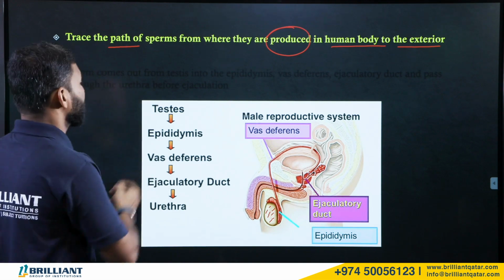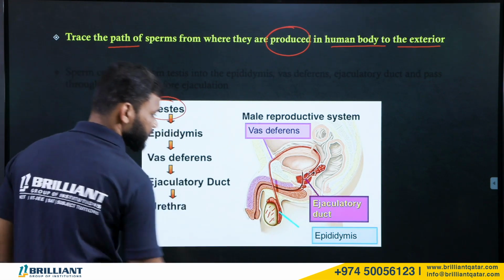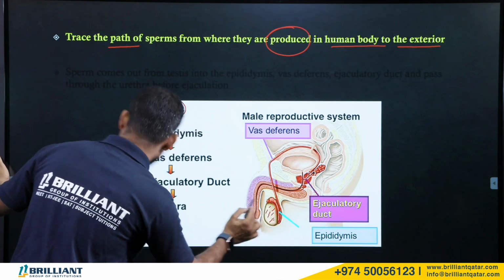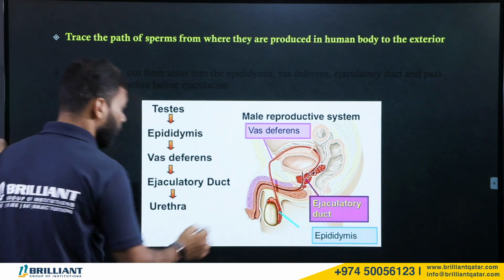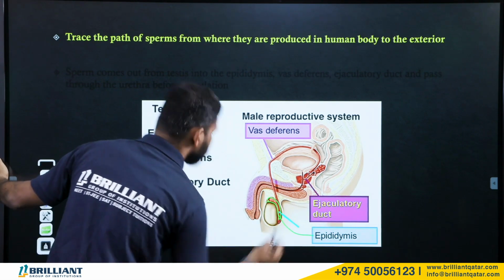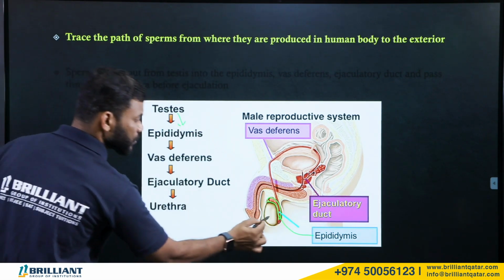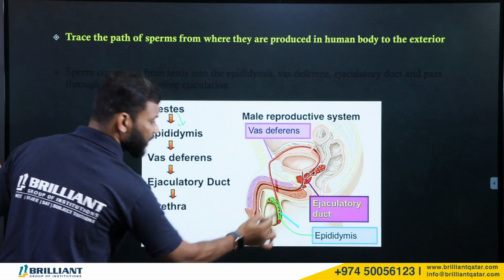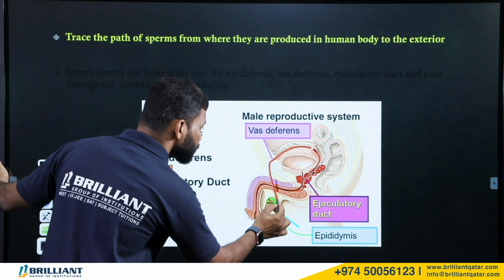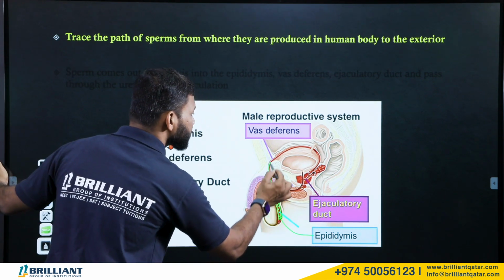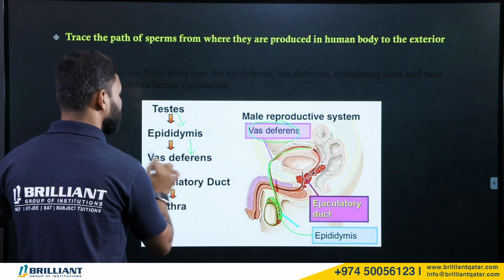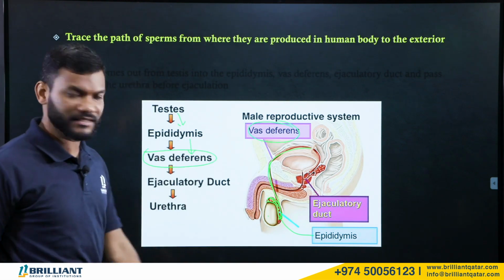What are the paths? First, it is produced in the testis. Now, just above the testis, you can see a small cap-like structure. This is what is called the epididymis. So, from the testis, sperms go to the epididymis, where they will mature. From the epididymis, they go to a small tube-like structure, which is called the vas deferens. The sperms will be moving through the vas deferens.